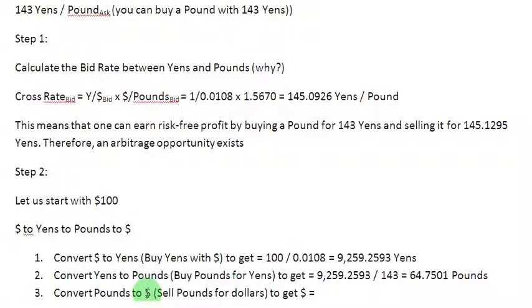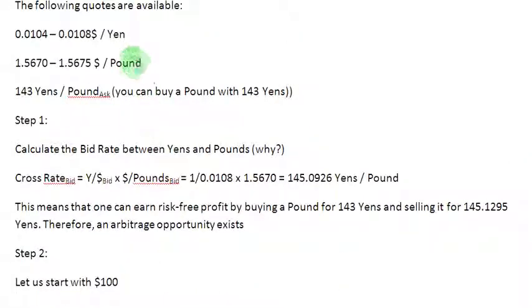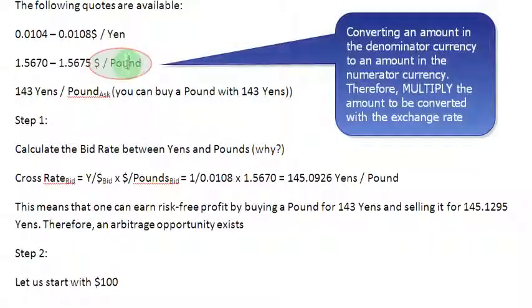I started with $100, and that is where I should end also. So I'm going to use my 64.7501 pounds to convert into dollars. Now I'm going to sell my pounds or buy dollars. So for selling pounds, let me see what quotation is available to me. This is the rate between dollars and pounds. So if I'm selling pounds, I get the bid price for my pounds, which is 1.5670. And since I'm converting pounds to dollars, that is, I'm moving from the denominator currency to the numerator currency,